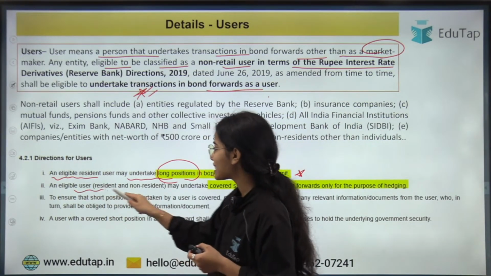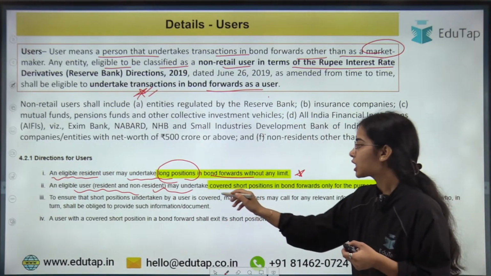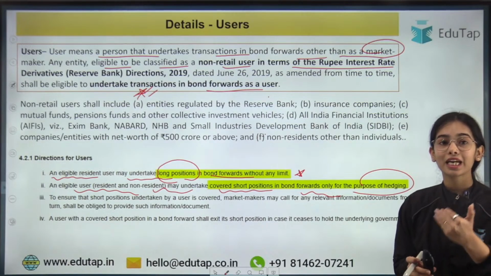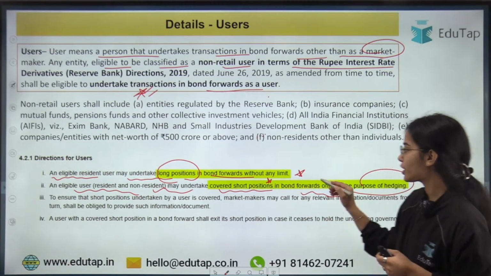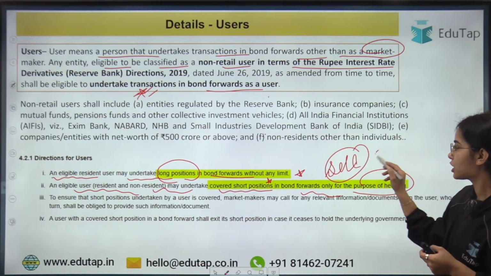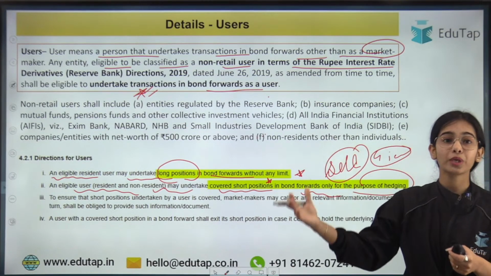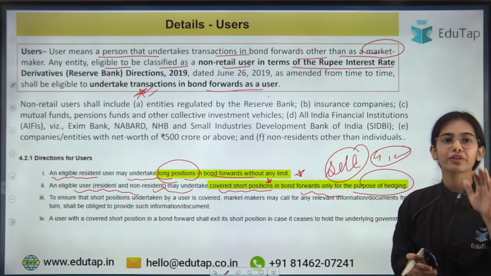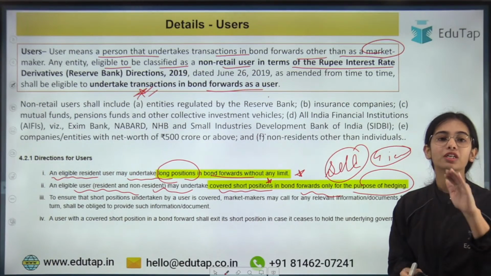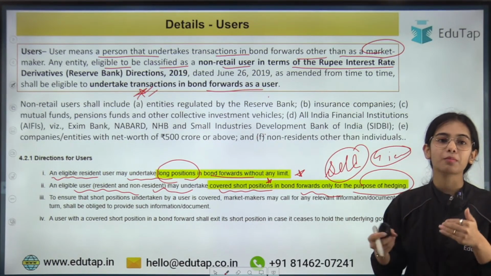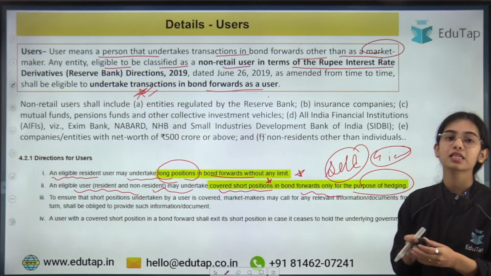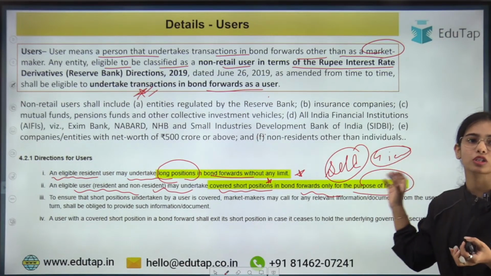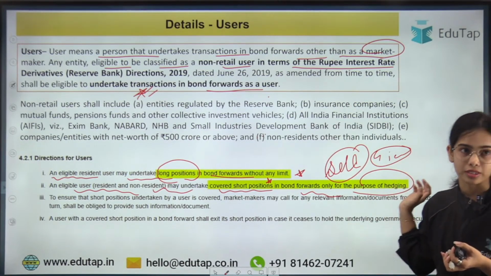All eligible users, resident and non-resident, may undertake covered short position in bond forwards only for the purpose of hedging. That means it's not that you are taking the covered short position to sell the government security for the purpose of speculation, because that will make the government securities market very volatile. If you are trying to sell the government securities and you have a covered position, that means you have an equivalent amount of government security, then the covered short position that you are taking should be for the purpose of hedging, that is for reducing your risk, okay.